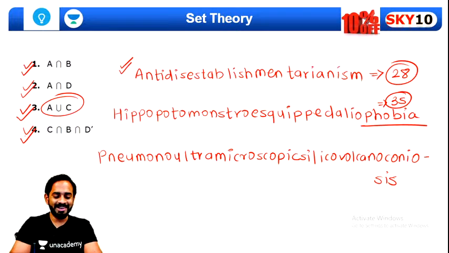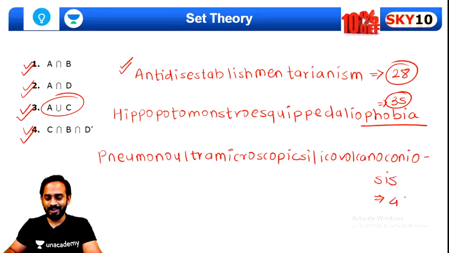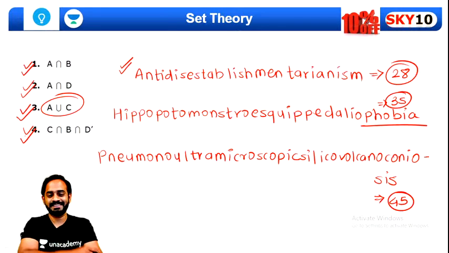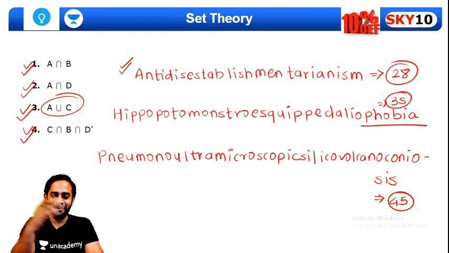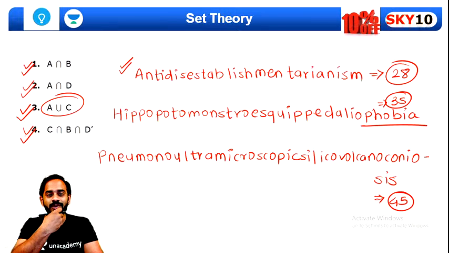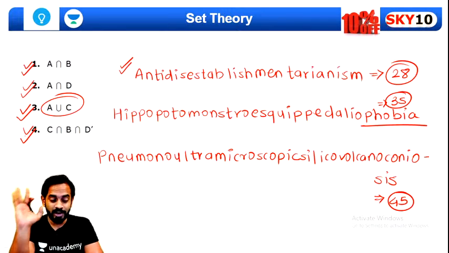Yes, try to calculate the number of letters here now. Very good, Adharva. Exactly. It contains a total of 45 letters. Yes, it is pneumonoultramicroscopicsilicovolcanoconiosis. This is the pronunciation of this word, and you will really wonder that this is still not the longest word in English.